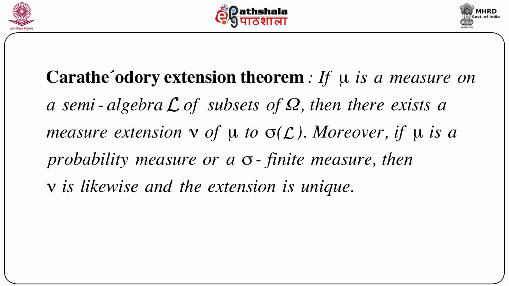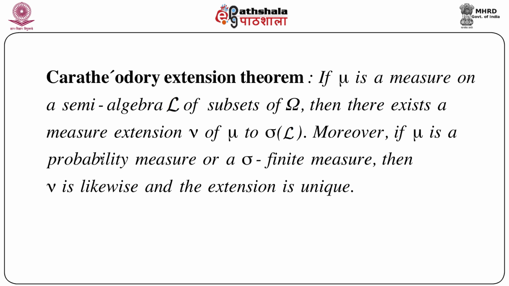Last one is the famous Carathéodory extension theorem. This is again an extension theorem which shows the uniqueness of the extension. That is, if mu is a measure on a semi-algebra script A of subsets of omega, then there exists a measure extension nu of mu to sigma of script A, that means the sigma field generated by script A. The existence is always possible.